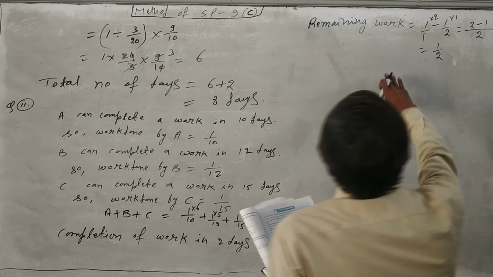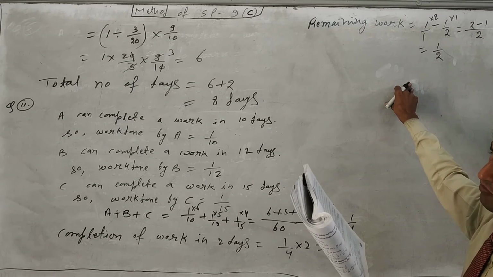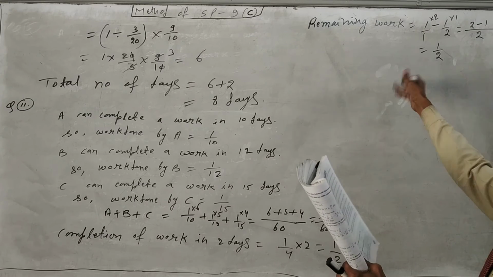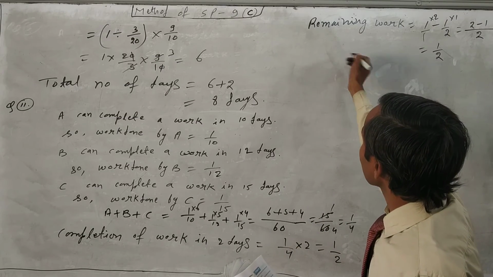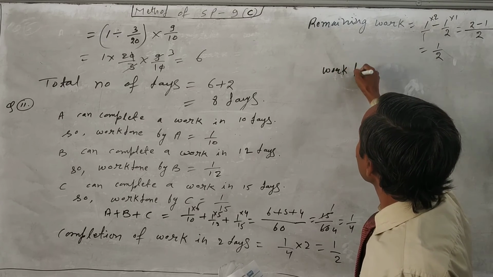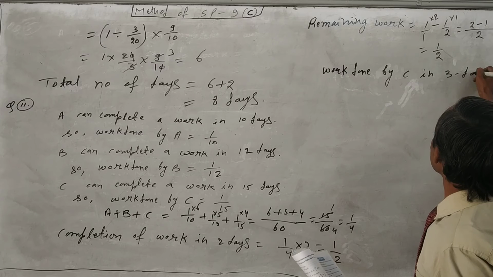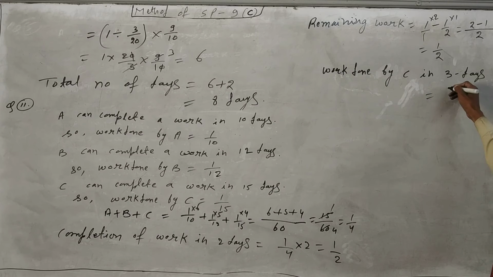Now the question is given again. The condition is that 3 days before completion of the work, B has left. So first of all, see here, in 3 days how much work will C complete? So we will find the work done by C in 3 days. Work done by C in 1 day is 1 upon 15, so for 3 days it is 1 upon 15 into 3. Cancelling 5, they will complete 1 upon 5.